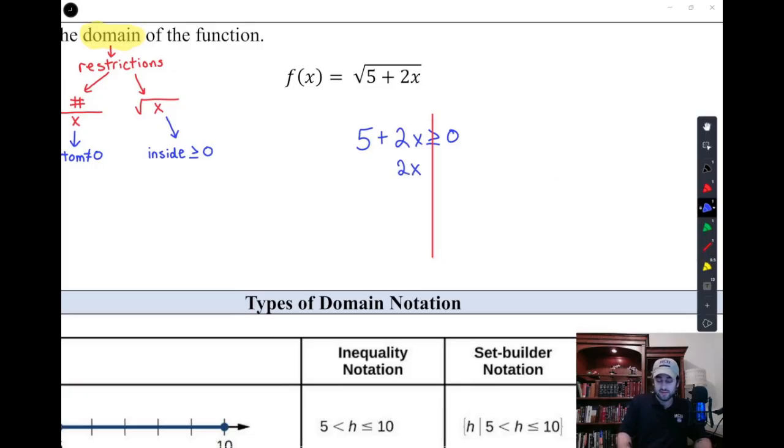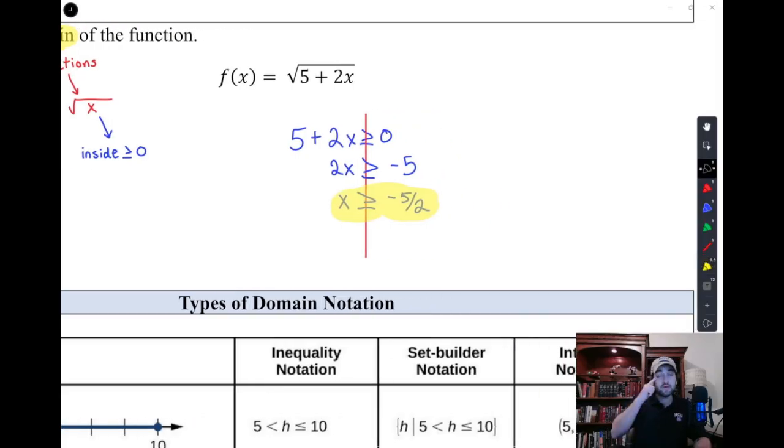We say 2x, you have to be bigger than or equal to -5. I subtracted the 5 over to the other side. x, you have to be bigger than or equal to -5/2. So it says x is greater than or equal to -5/2, which in interval notation would look like this. Bracket, -5/2, all the way to infinity afterwards. And that's my domain.